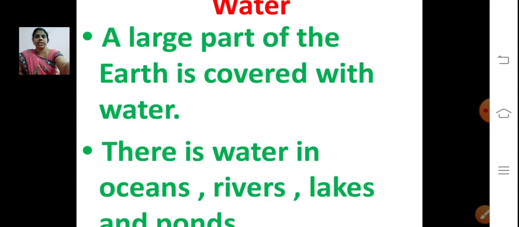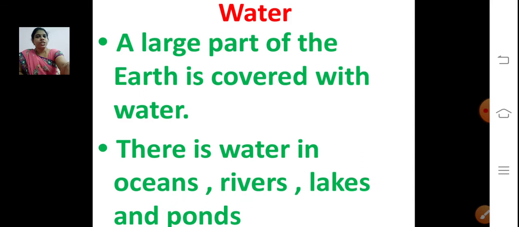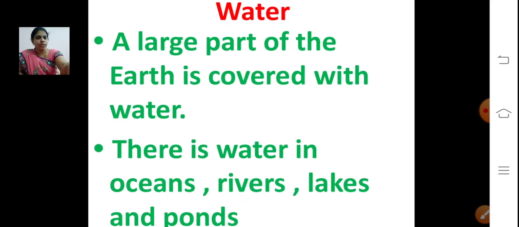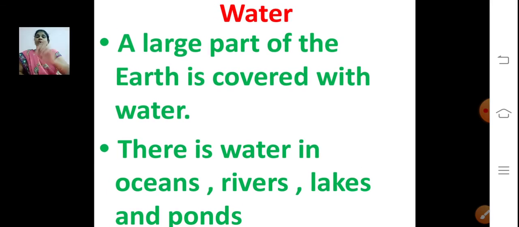Now next we'll see about water. Earth is covered with what? Earth is covered with land, water and air, isn't it? So land we saw. We have three different types of land: plain, hill or a mountain, desert. Now we are going to see about water.